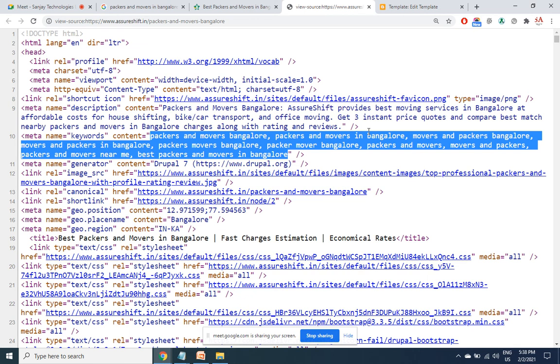Now, how many keywords can we give like this? Even up to 200 keywords is no problem. But I still advise you to have not more than 5 keywords. 1 to 5 keywords is a good number. Why, sir, when so many keywords are allowed, do we restrict ourselves to only limited keywords? It is because if you stuff more words in the keywords tag, the weightage will get divided. Your marks will get averaged out. You may be ranking for a lot of keywords, but not even for a single keyword will you be in the top 3.